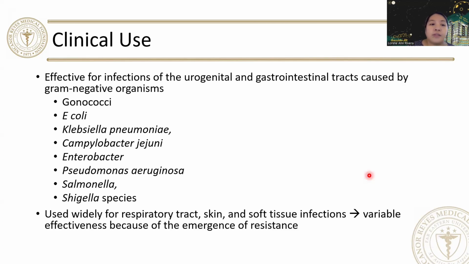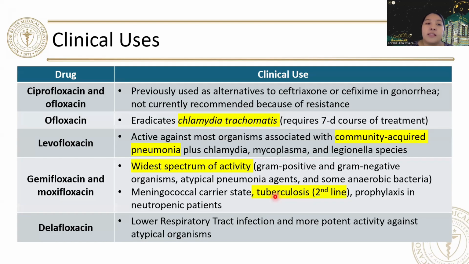Again, for the clinical uses of your quinolones, these are effective for infections of urogenital and gastrointestinal tracts caused by these gram-negative organisms. They are used widely for respiratory tract infection, skin and soft tissue infections. Specifically, your Cipro and ofloxacin were previously used as alternatives to ceftriaxone or cefixime in gonorrhea. However, it is not currently recommended because of resistance.